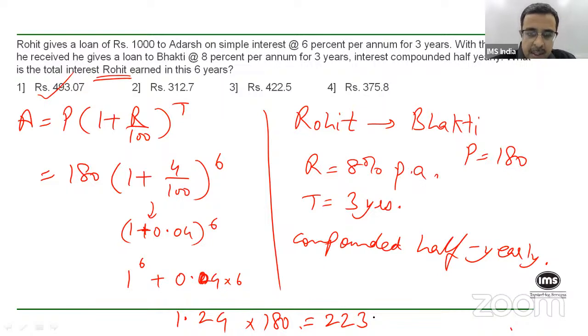Now out of that 225, which becomes your amount, the original principal needs to get subtracted to get your interest component. So the interest will be 225 minus 180, which is 45.